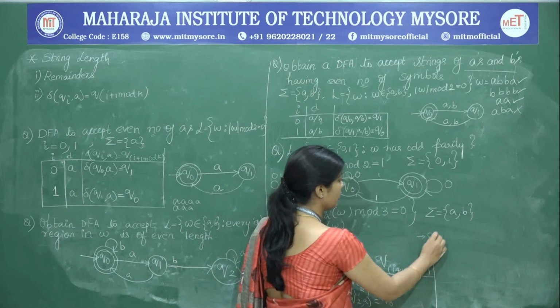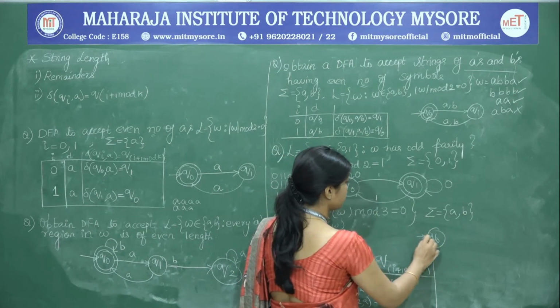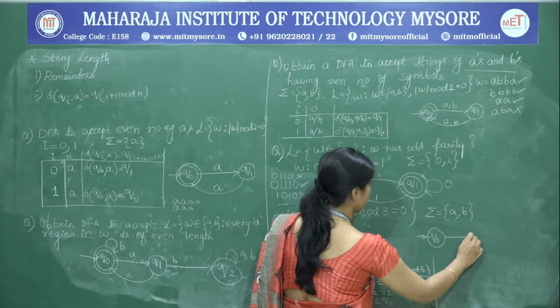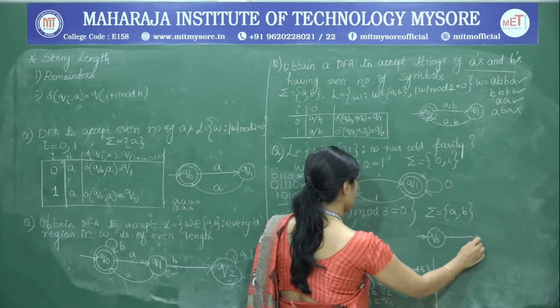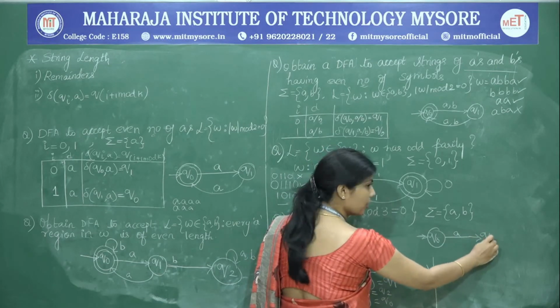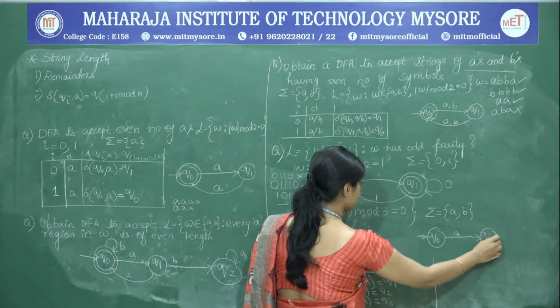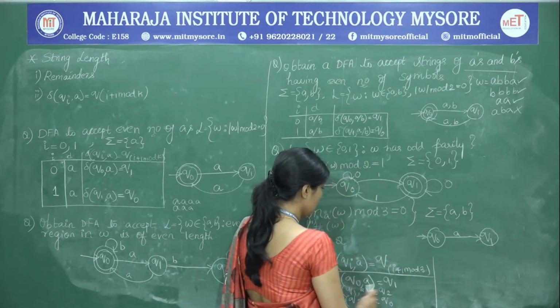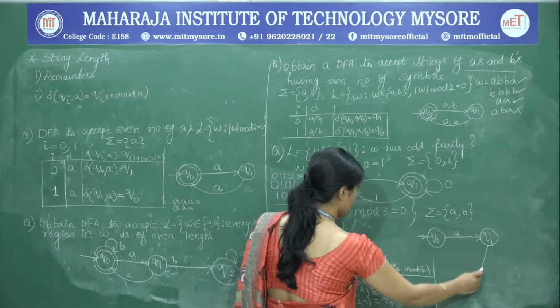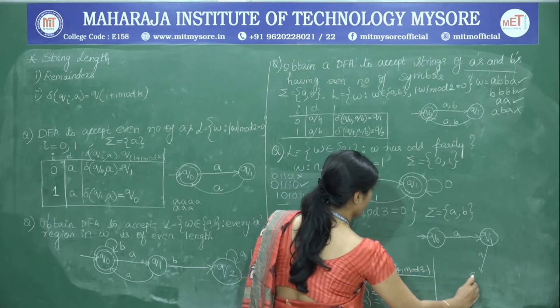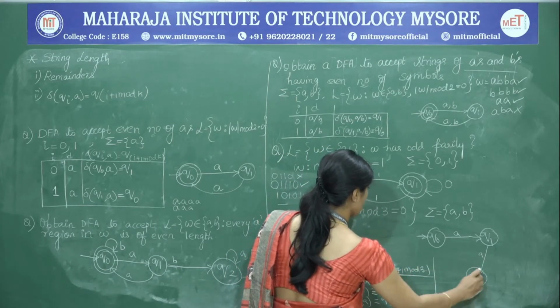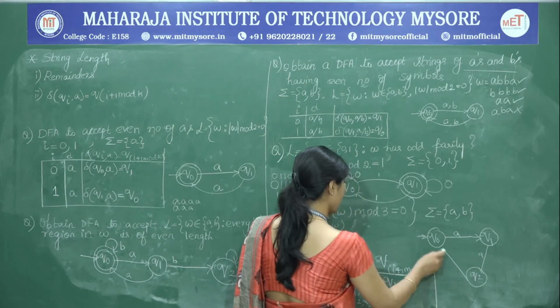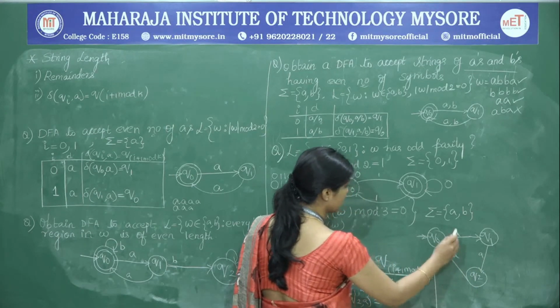This is Q naught. Next, on A it goes to Q1. From Q1 on A, we are going to Q2, and from Q2, we are going back to Q naught on A.